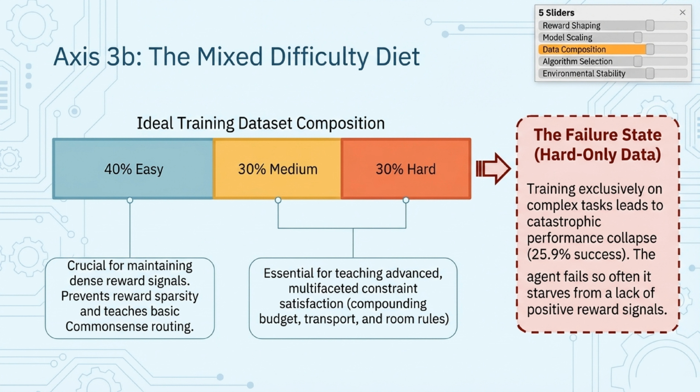It's not just about data volume, it's also about data difficulty. The ideal training dataset composition is a mixed diet, 40% easy, 30% medium, and 30% hard. Easy queries are crucial for maintaining dense reward signals, while hard queries are essential for teaching advanced constraint satisfaction. If you train exclusively on hard data, you hit a failure state, dropping to 25.9% success because the agent literally starves from a lack of positive reward signals.